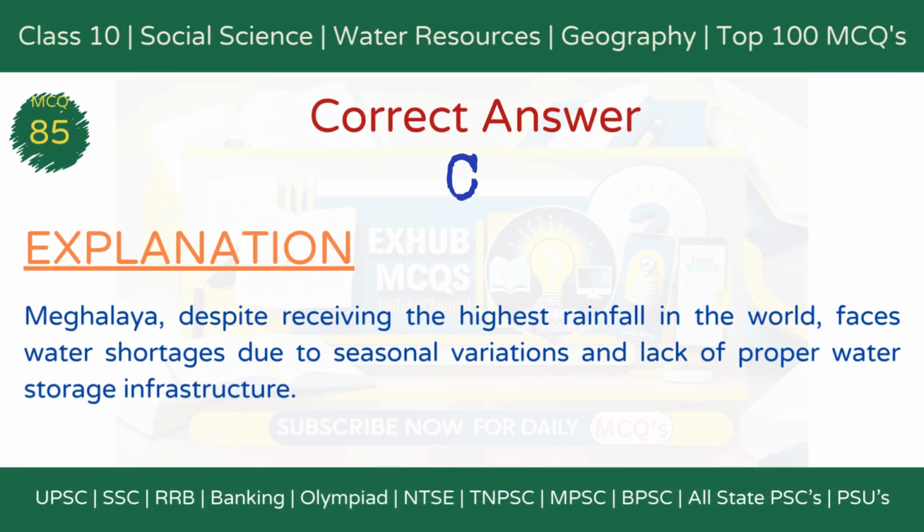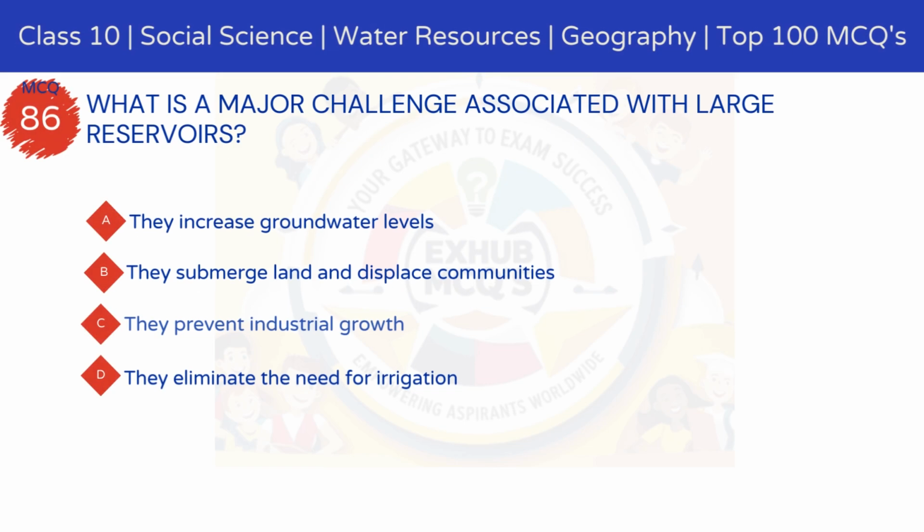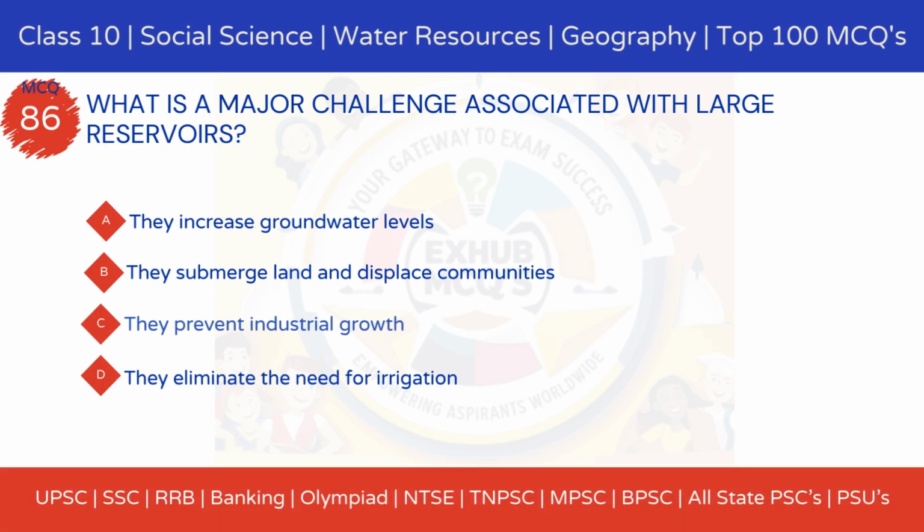The correct answer is option C, Meghalaya. Explanation. Meghalaya, despite receiving the highest rainfall in the world, faces water shortages due to seasonal variations and lack of proper water storage infrastructure.